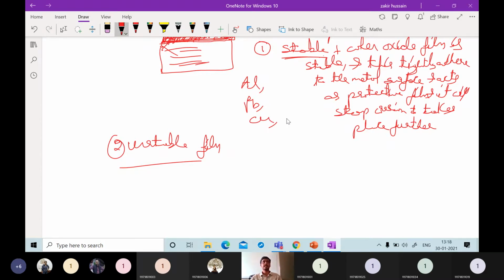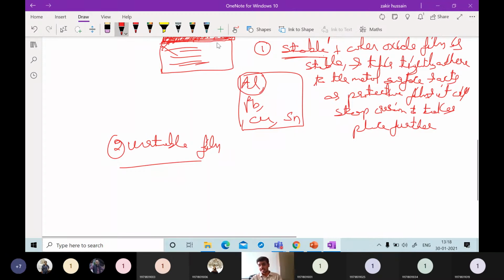Another metal like tin can also form a stable film. These are the popular examples of metals which form a stable film. The corrosion of these metals will occur at very low rates, because they have a tendency to form a stable film on the surface that limits the action of oxygen directly on the metal surface beneath the oxide film.